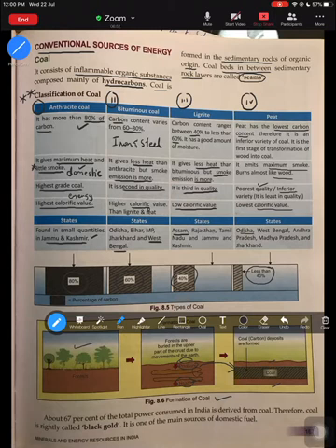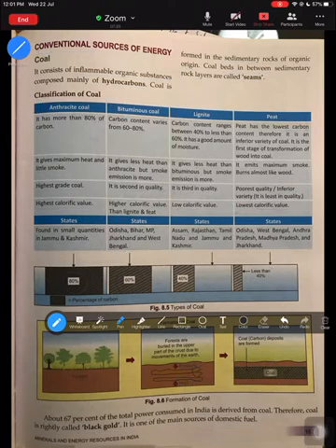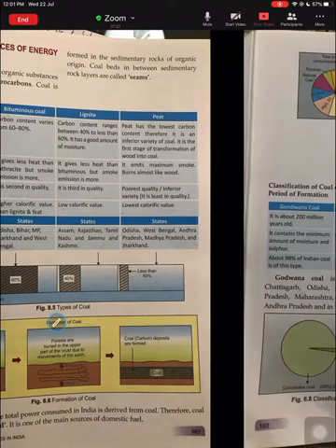Now, about 67% of the power consumed in India is derived from coal. That's why coal is rightly known as black gold. It is the most important energy source, and it is also one of the main sources of domestic fuel. In most domestic households, it is one of the main sources of fuel. So you might get a question: why is coal known as black gold?